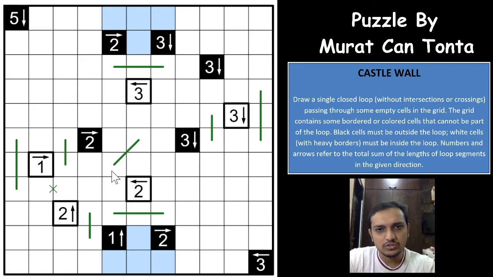Let me mark a diagonal line here. Just let us assume you have a diagonal line here that will pass from this point to this point. That means I am just indicating that there will be a loop segment going this way, right?